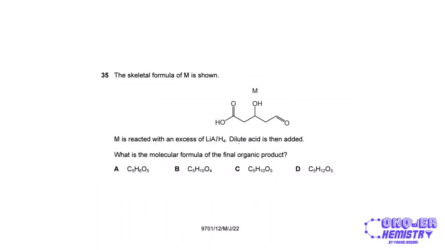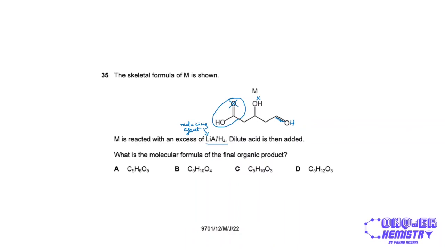So M over here is reacted with an excess of LiAlH4, and this actually is a reducing agent. It's a very powerful reducing agent that reduces pretty much every functional group that is reducible, right? So this carboxylic acid over here will be reduced to a primary alcohol. So this oxygen is gone, right? And this is an alcohol group, so this is not going to be reduced. And over here we have an aldehyde, and this will be reduced to, again, a primary alcohol group, right?